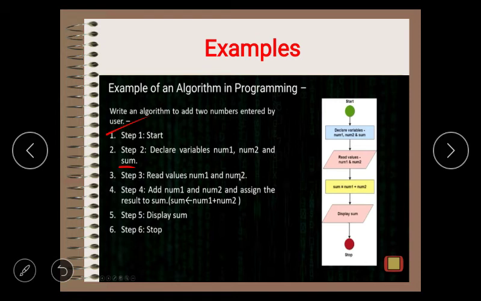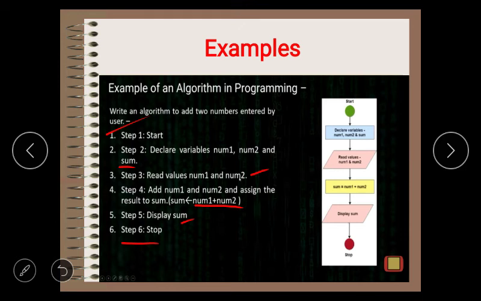In step 3, we read the input values number 1 and number 2 from the user. In step 4, we take the expression sum equals number 1 plus number 2. And in step 5, it will display the sum as the output, and then we stop the process. We can represent this algorithm with a flowchart also, and here the flowchart is visibly more understandable.